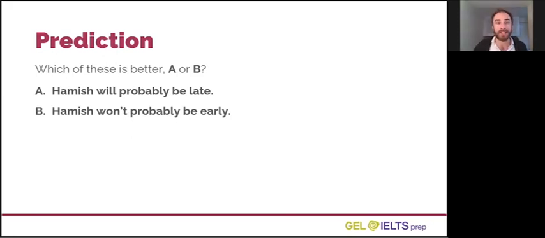The correct answer is A. The adverb probably means more than 50% chance, and it goes after the verb will. If I wanted to use it with the verb won't, which is will not, probably would have to go before. Hamish probably won't be early, so B is not grammatically correct.